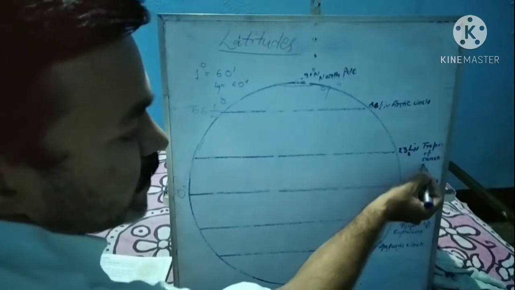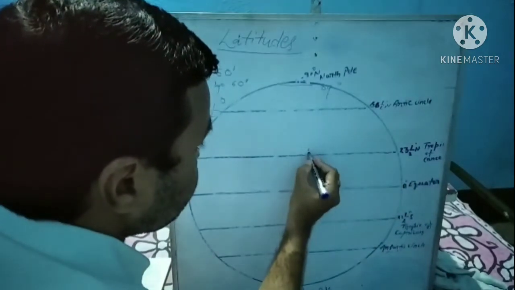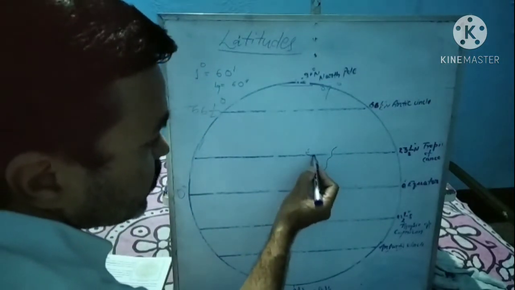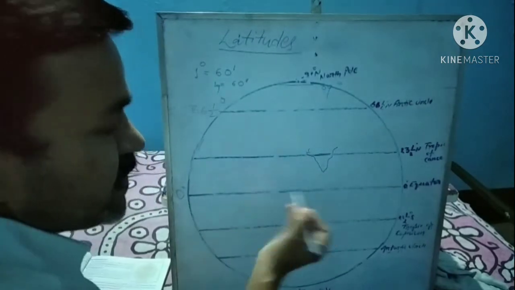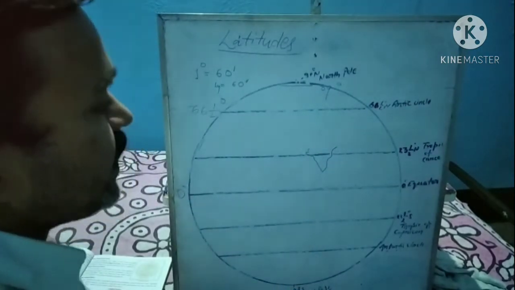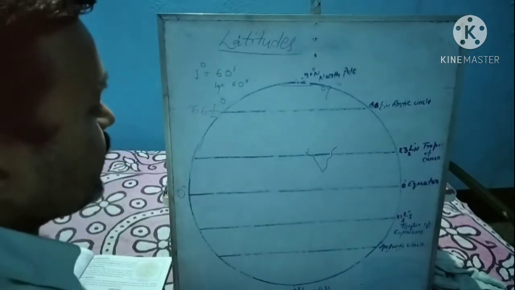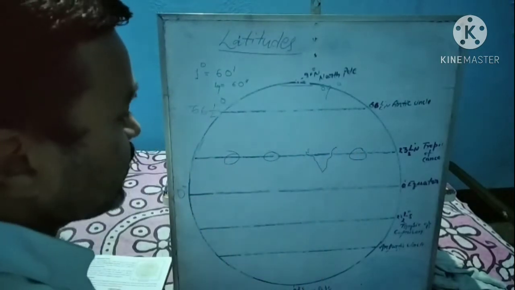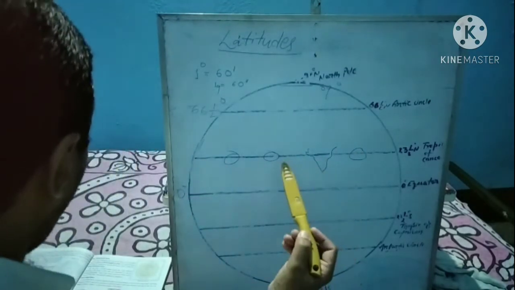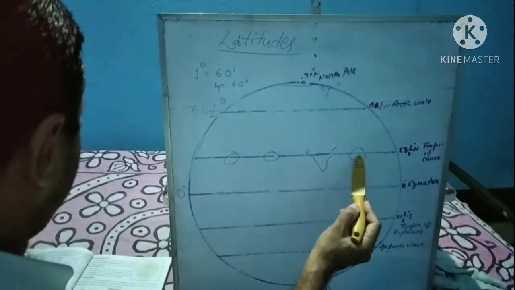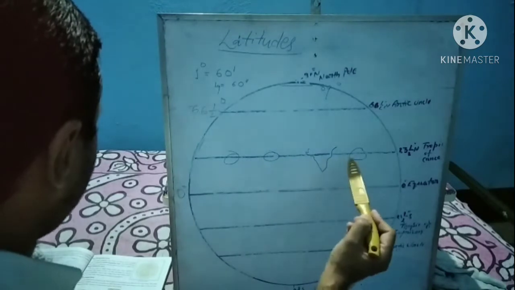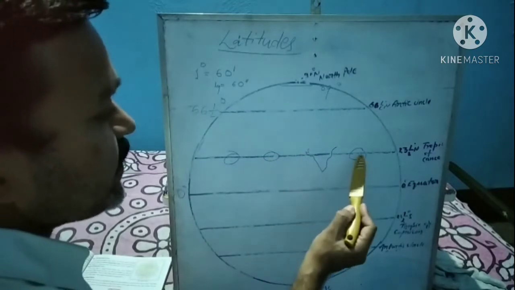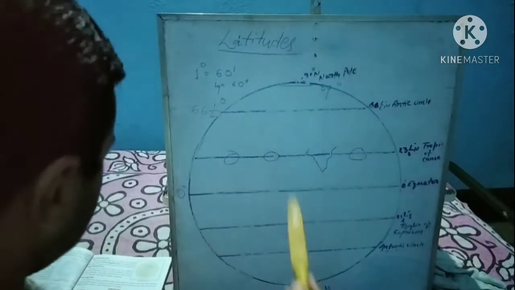23.5 north is known as the Tropic of Cancer. As we know, in the case of India, the Tropic of Cancer passes through the middle part of the country. But the Tropic of Cancer does not cross only India. There are some other countries also, here any country, here any country, here any country. So we can say that all these places have the same value of latitude, north or south. The value for these places is the same because the same line crosses all these countries.